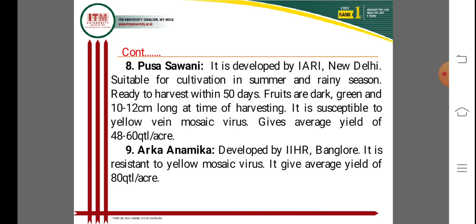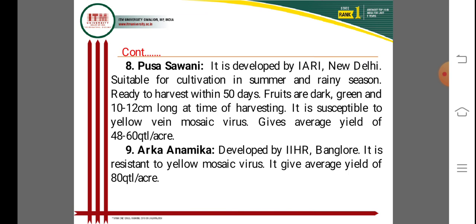Next one is Pusa Sawani, an important variety. It is developed by IARI, Indian Agricultural Research Institute, New Delhi, and is suitable for cultivation in summer and rainy season in any state of India.